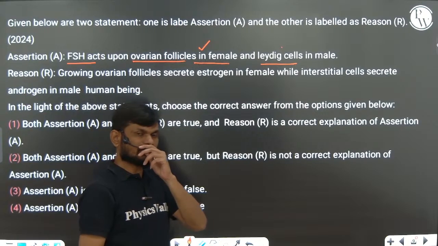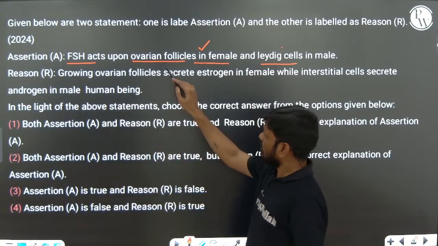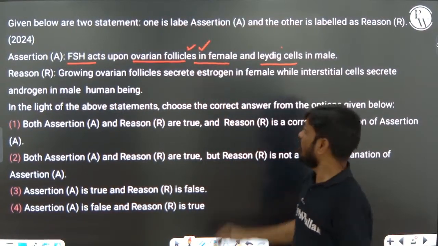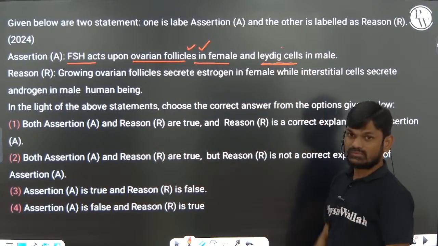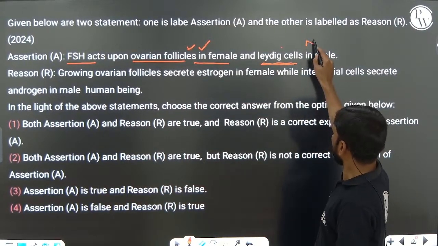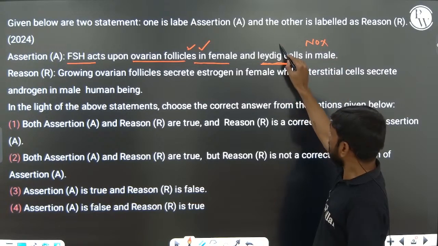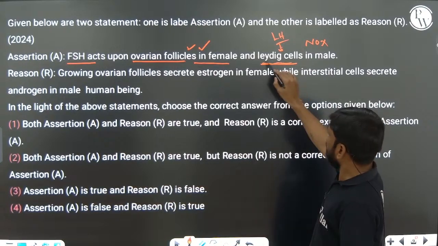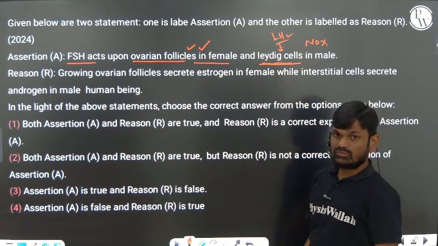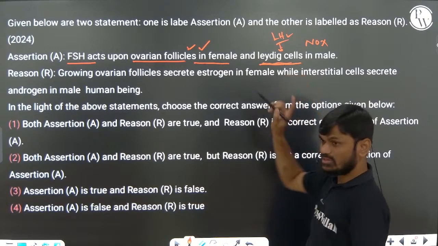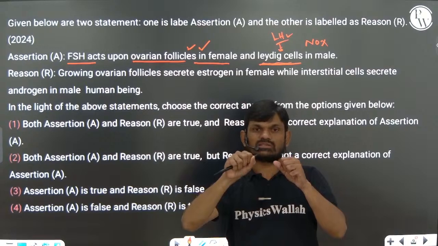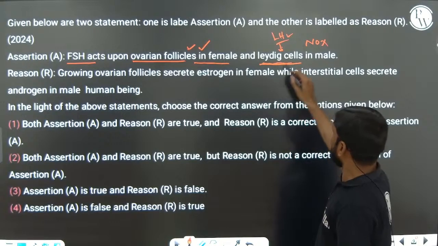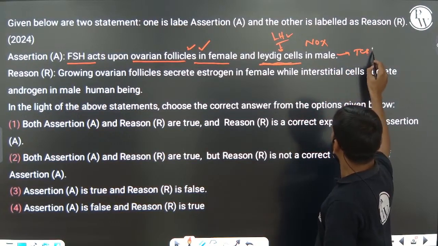Okay, I just told you that follicle stimulating hormone is acting on the ovarian follicle. You can say it is right. Is it working on Leydig cells? No. Why? Leydig cells are controlled by the LH hormone. LH stimulates the interstitial cells, Leydig cells, that are present in the intertubular space inside the testis, in between the seminiferous tubules. These Leydig cells secrete testosterone hormone.